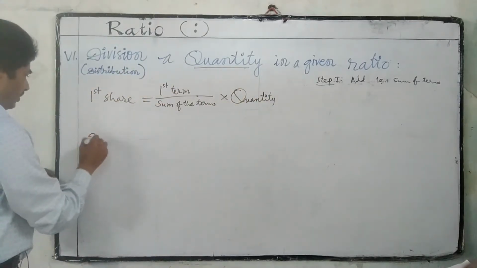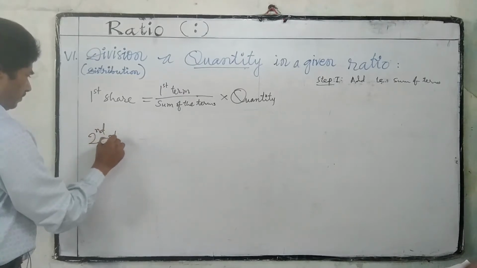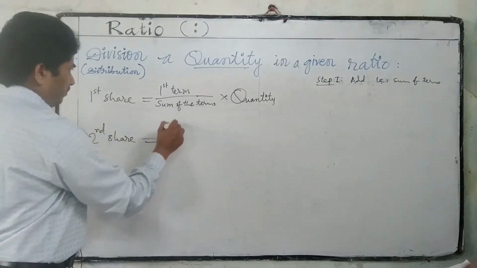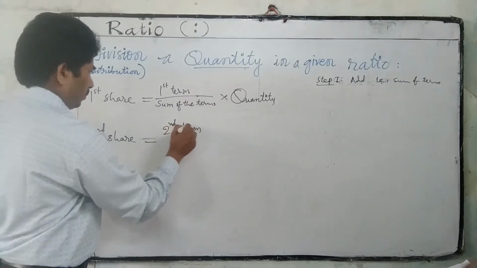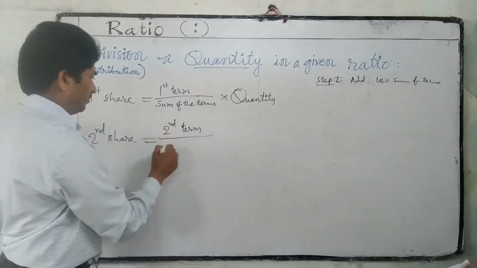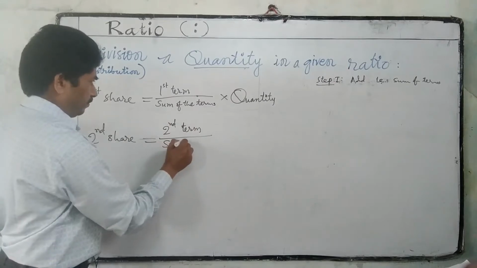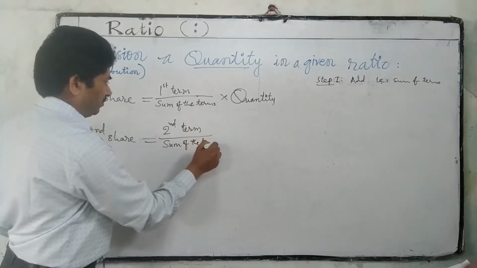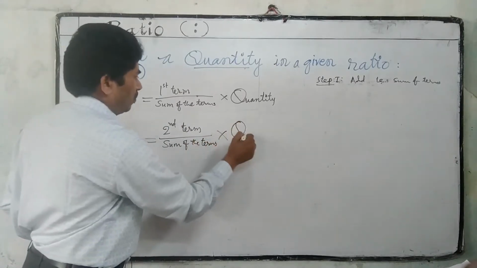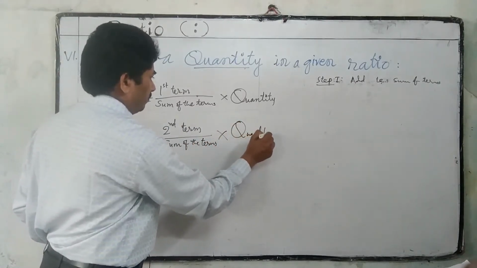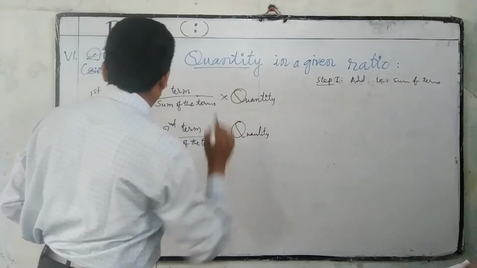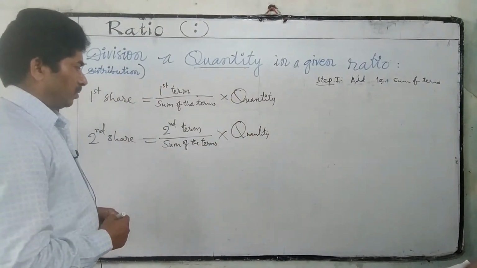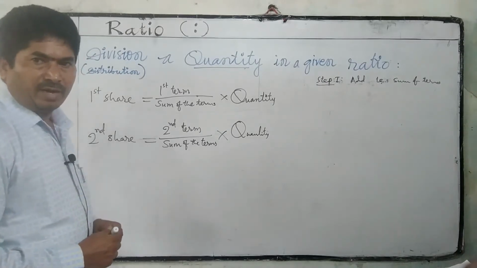Sum of terms means the sum of the terms. Second share is equal to second term by sum of the terms, into quantity. To understand this, let us observe an example.